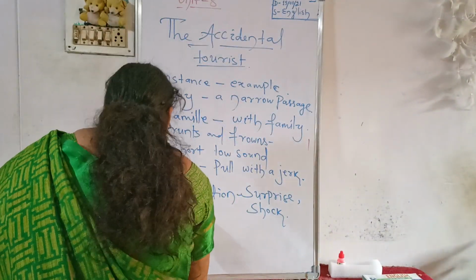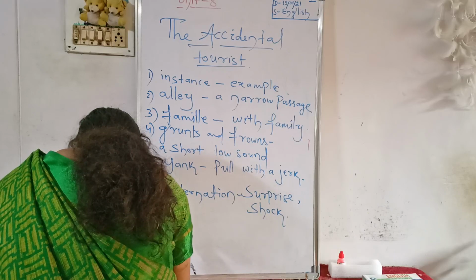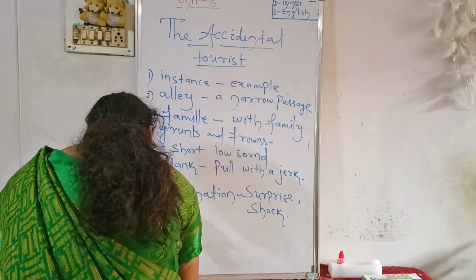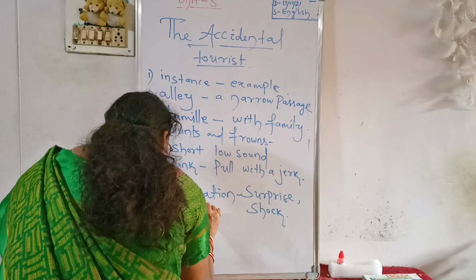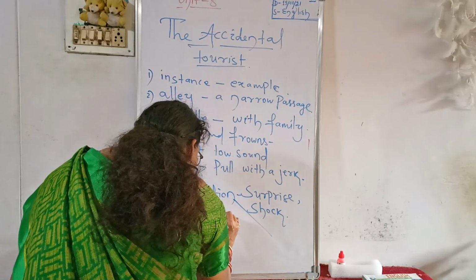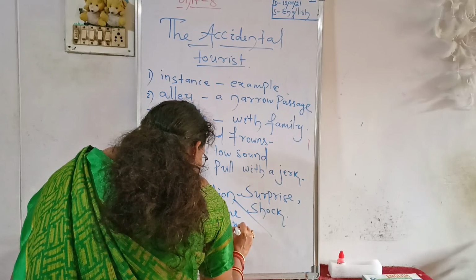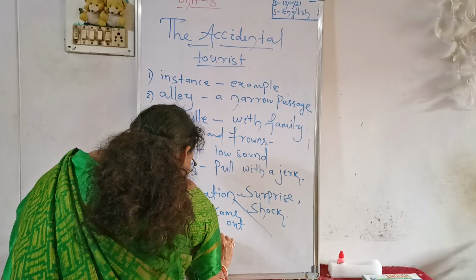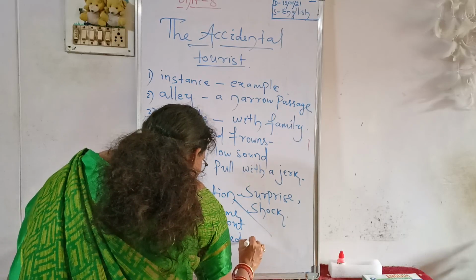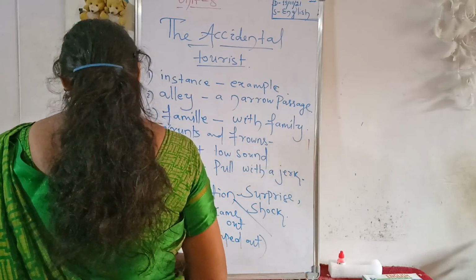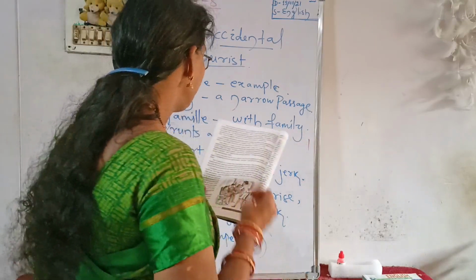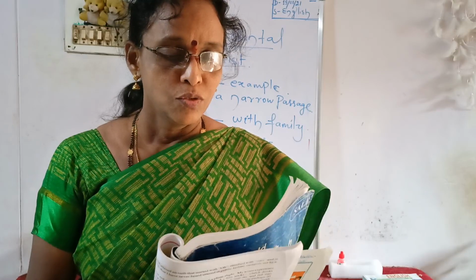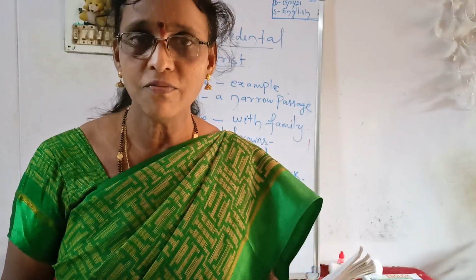Ejected means came out, or you can say jumped out. It was extravagantly ejected over an area about the size of a tennis court. So let us discuss this paragraph in the next class.